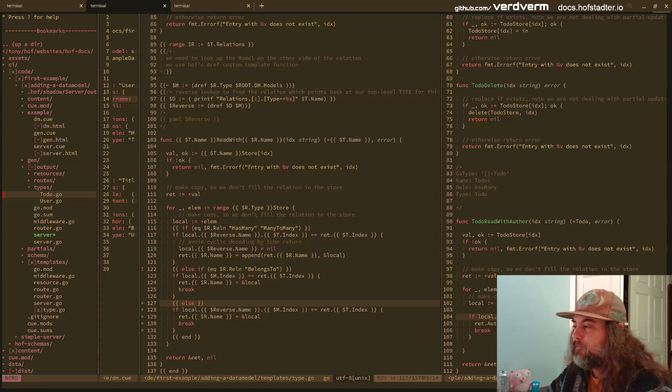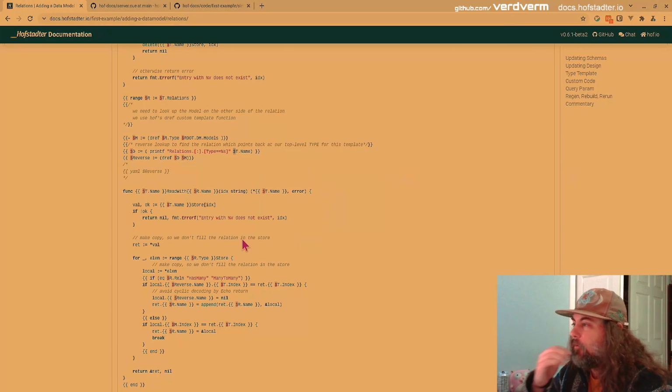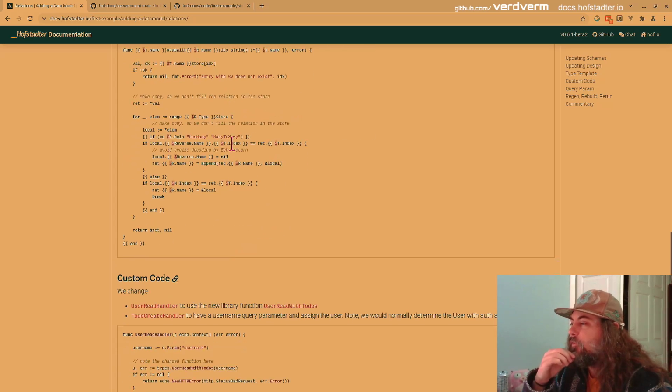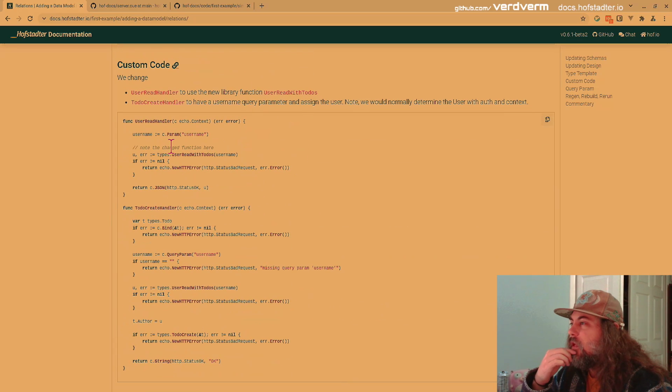And then, all right, now back to our tutorial. So we've been going through this. We just saw that template, and then we need to add some custom code. So in our read user handler, instead of user read, we're just going to do user read with to-dos, and it just works.